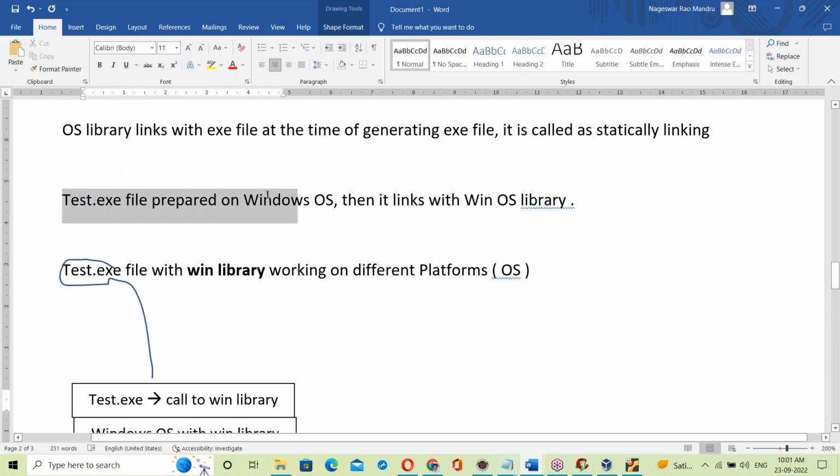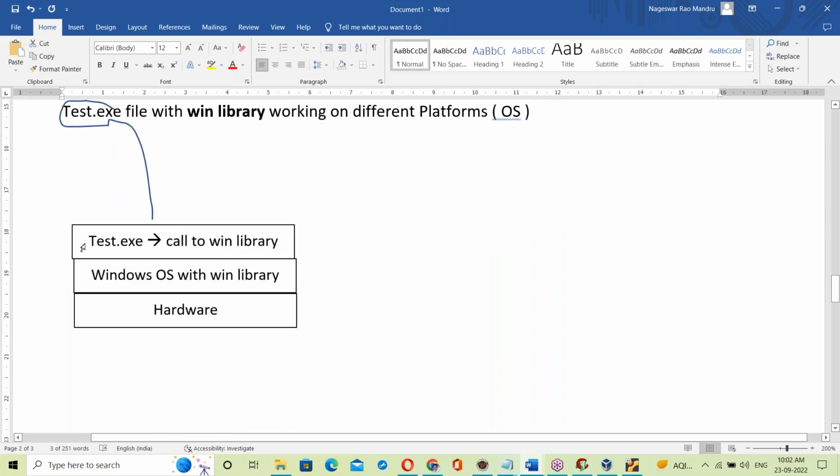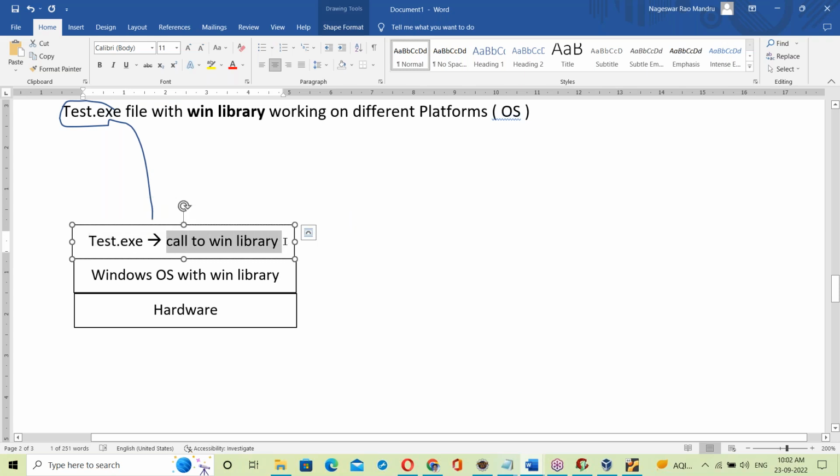See, test.exe file is prepared on Windows OS and links with the Windows OS library. That means the Windows OS library is plugged into the exe file, becoming one part of the exe file. When you try to run that exe file, yes, it makes a call to the Windows OS library.